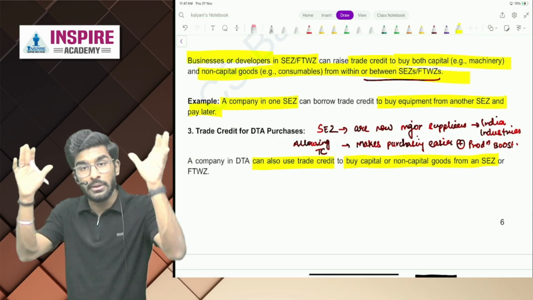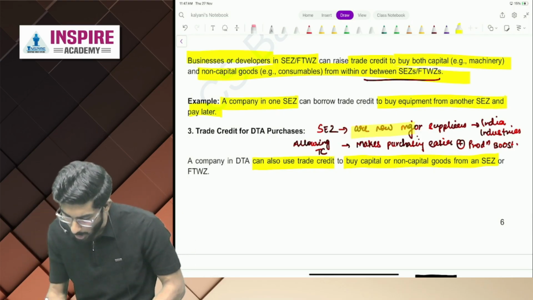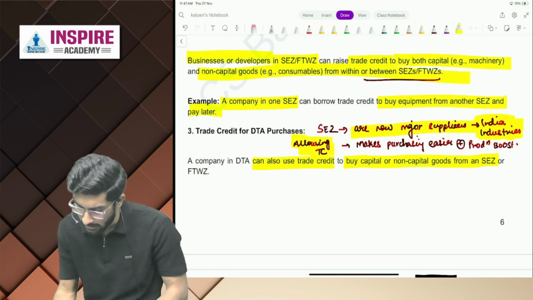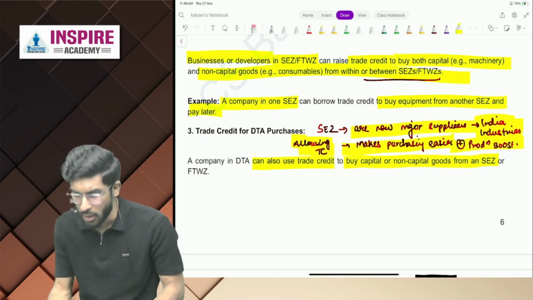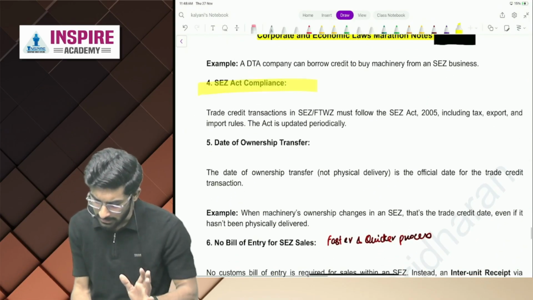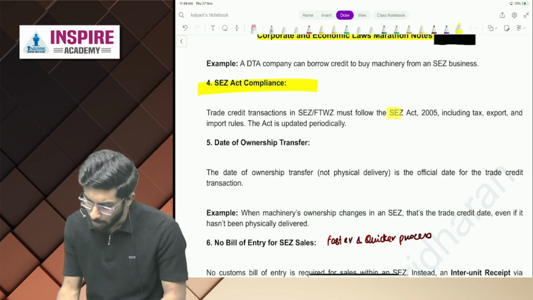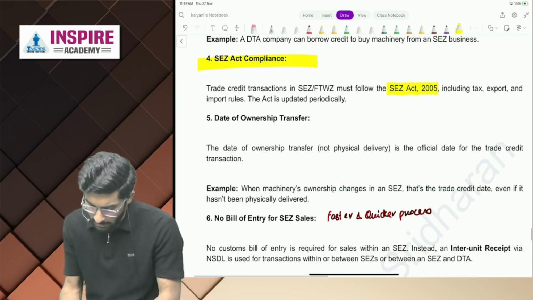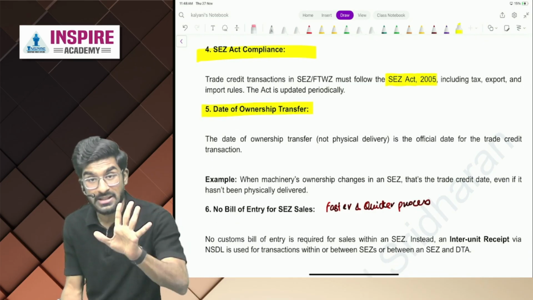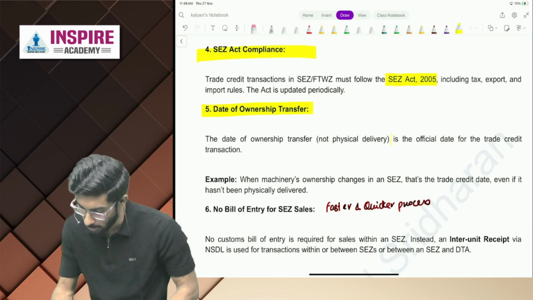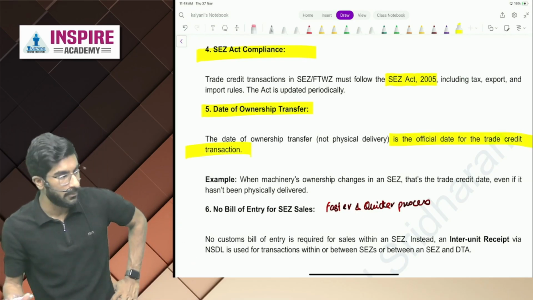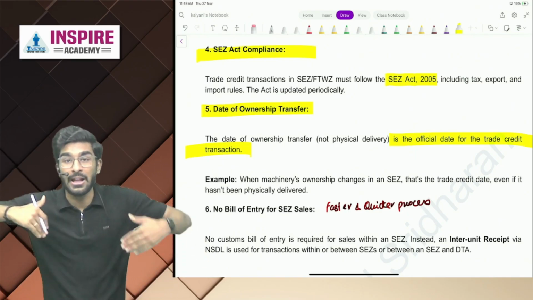Now because of these rules, people, SEZs are now major suppliers to Indian industries. Allowing trade credit makes purchasing easier and production will boost. Very simple. Now you have to follow the SEZ compliance, SEZ Act 2005. Then the date of ownership transfer is not the physical delivery. It is the actual date on which the transaction happened. Physical delivery can happen after the actual transaction.